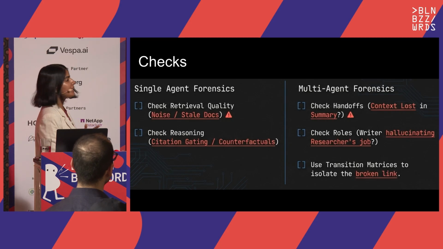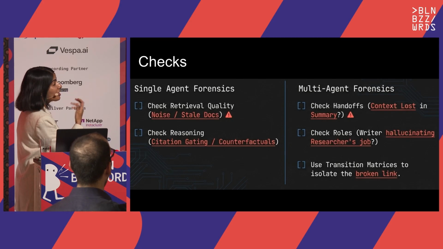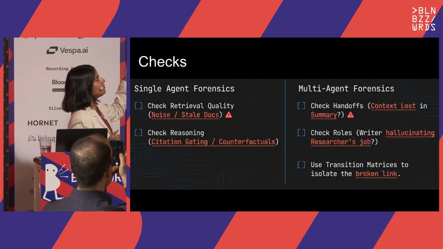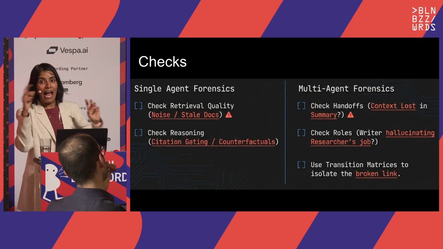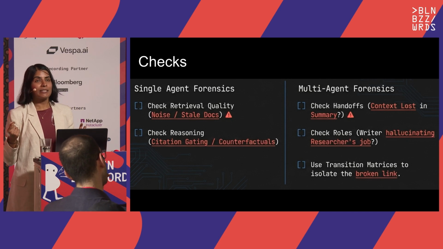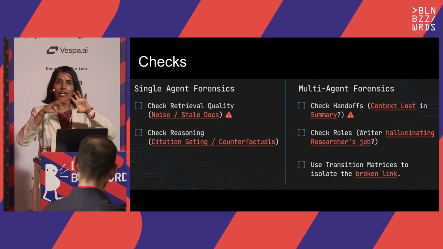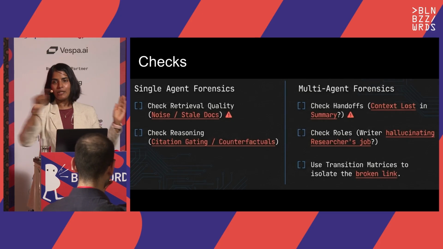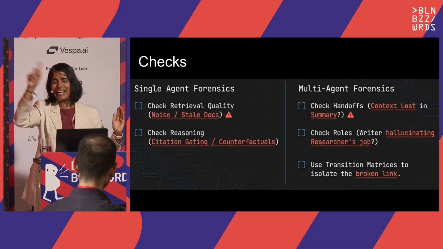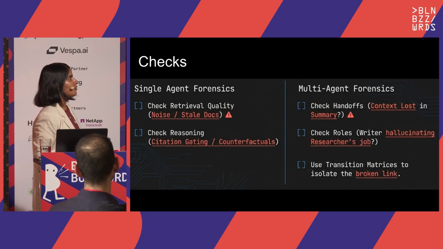So for a single agent system, you might want to check the retrieval quality, noise, stale documents, and the reasoning of your model, because it's simpler. But with a multi-agent system, because you have multiple agents, you would look at the roles as well, and the handoffs. In a multi-agent system, the logging becomes a bit more complex, because even in one iteration, there would be one agent, which can be calling two different agents, and those could be calling three different agents. And that is one single loop. And within that agent, there's more looping happening. So it's sort of nested. So you want to save all of that, the handoffs.